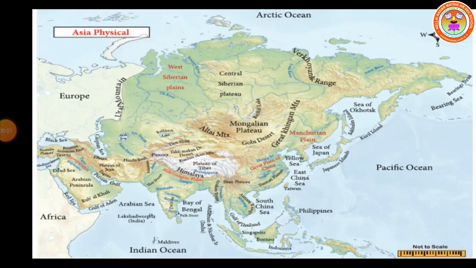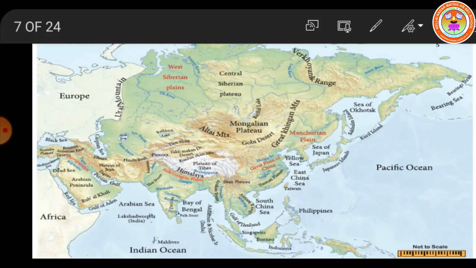Let us see about the island groups of the continent Asia. Numerous islands are found in the Pacific coast of Southeast Asia. Kuril, Taiwan, Singapore and Borneo are the important island groups. Where are they located? This is called Kuril Island, and Taiwan is here, Singapore is here, and Borneo is here.